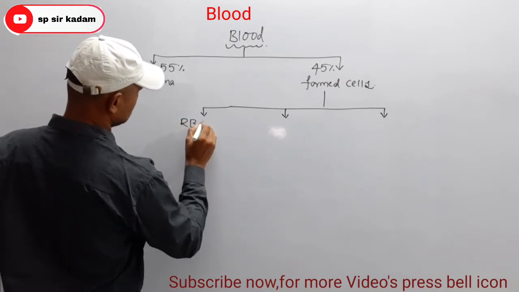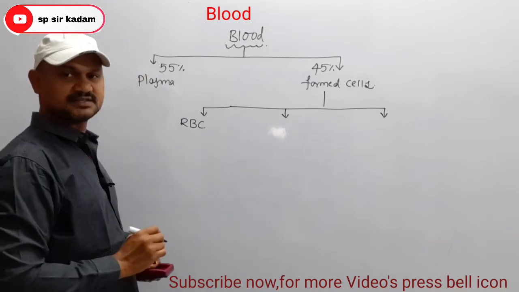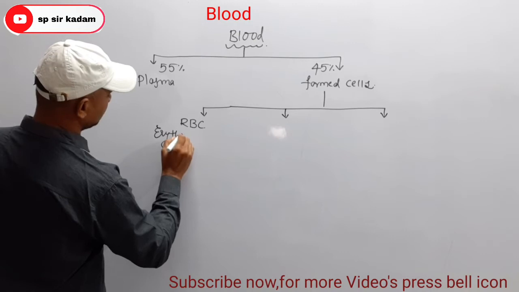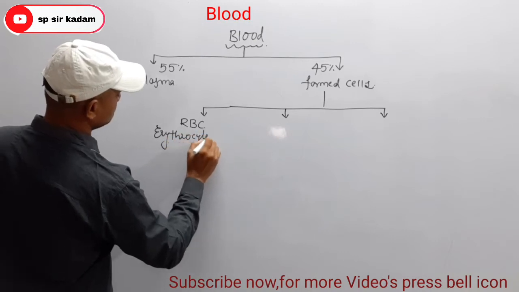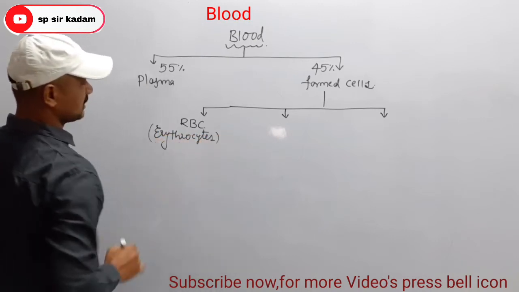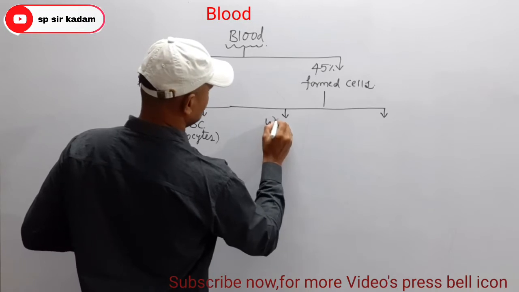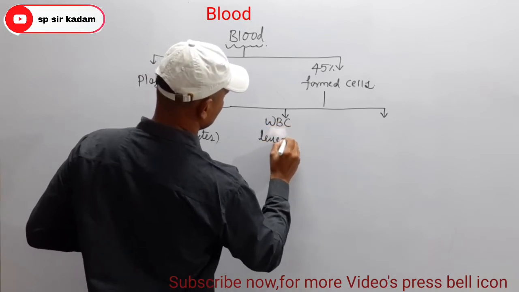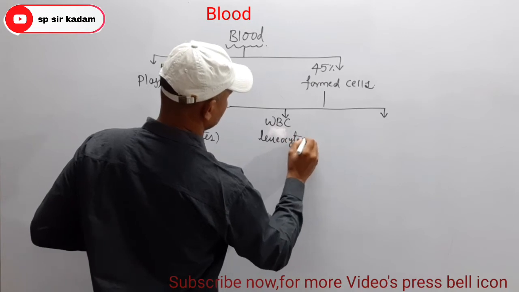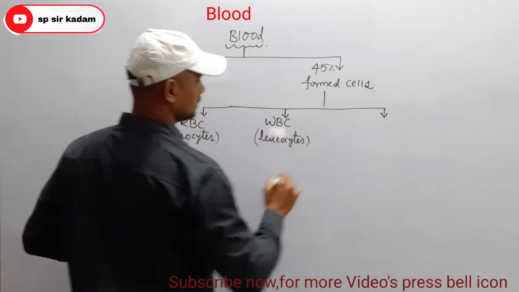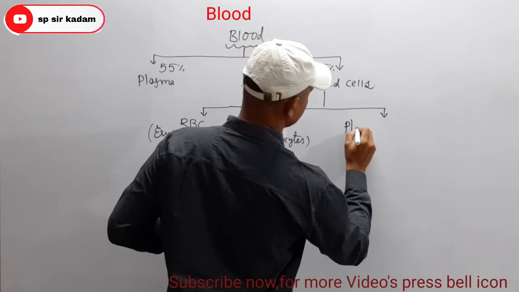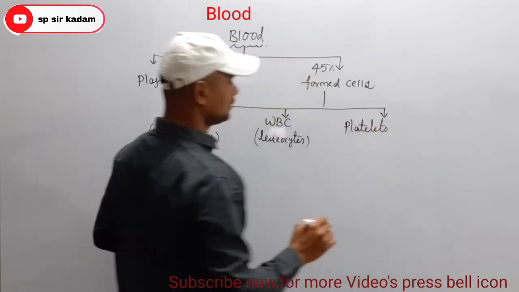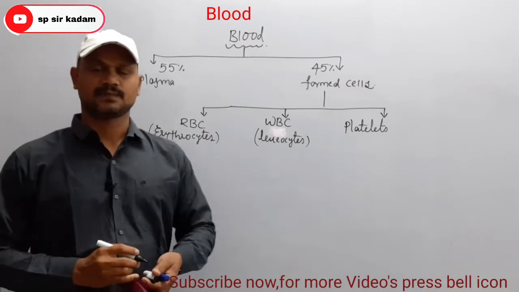RBC, red blood cells, or erythrocytes. WBC, leukocytes. Then platelets or thrombocytes.